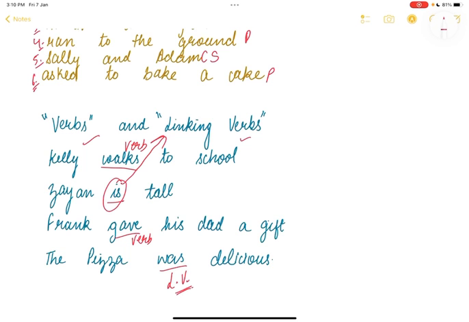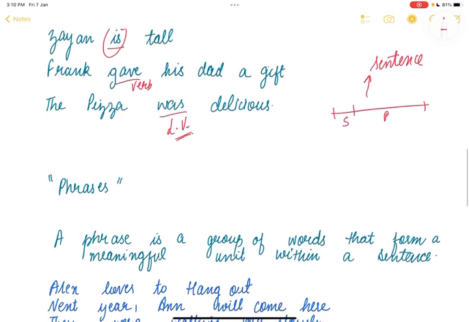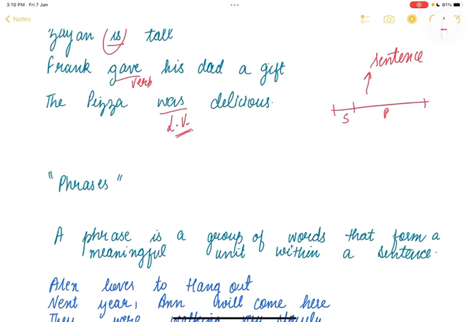Right? Moving on. Coming to the phrase. Now, what is a phrase exactly? Now, we talked about subject and predicate. What the subject and predicate was doing, it was dividing the sentence into two parts, namely subject and predicate, while overall it was the same sentence. Now, when we talk about phrases, we don't divide the sentence in a particular subject or verb manner, but a phrase is rather a group of words that form a meaningful unit within a sentence.